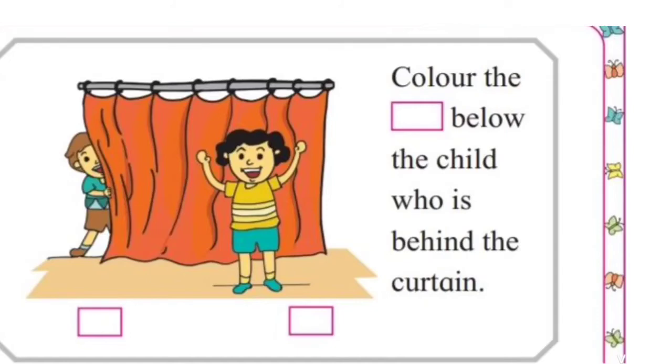There are two children. This is one and this is two. How many children are there? Two children. Color the box below the child who is behind the curtain. हमें उस बॉक्स को कलर करना है जो चाइल्ड कर्टन के बिहाइंड है। So tell me, which child is behind the curtain? This child is behind the curtain. We will color this box. You also color in your textbook. Very good.